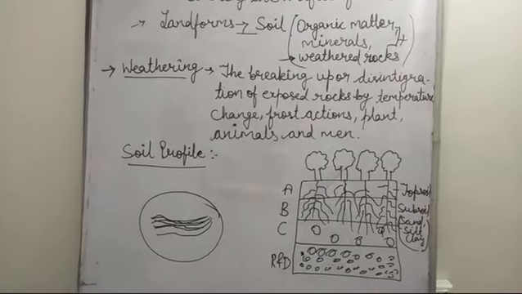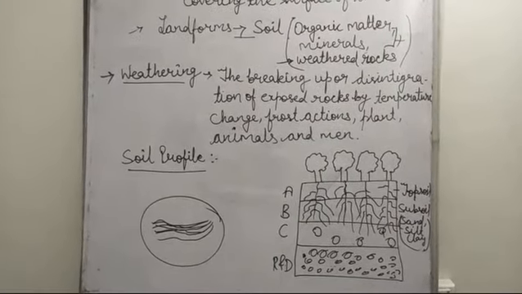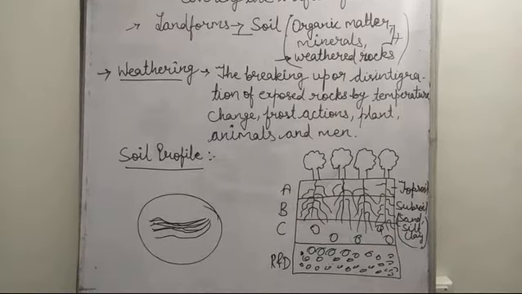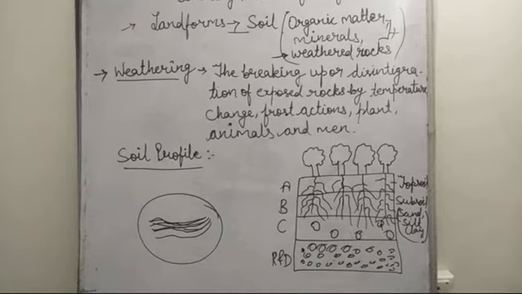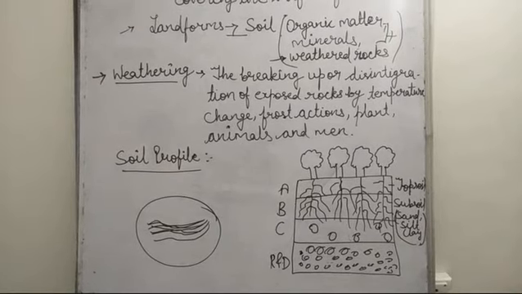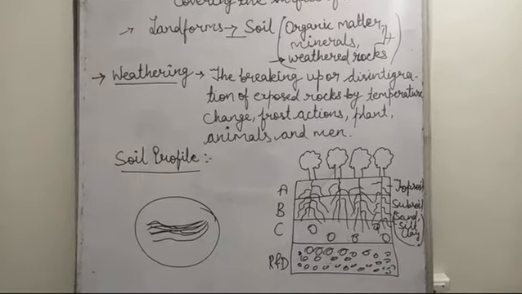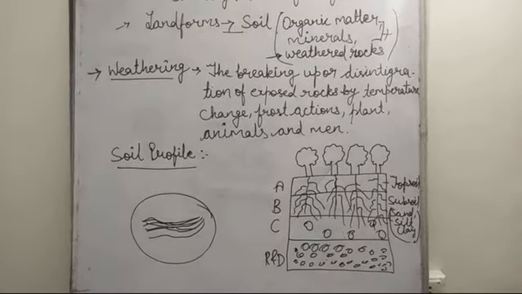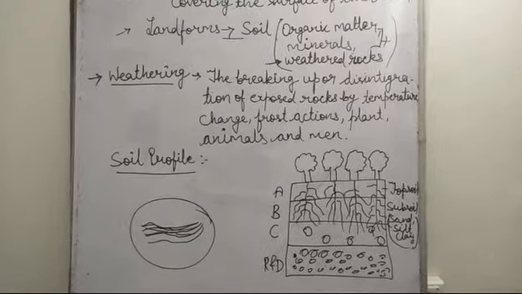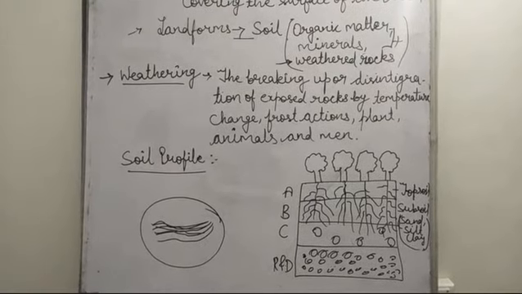It provides intermediate bases. Then the next is weathered rock material or parent material. This is indicated by capital C and usually consists of unconsolidated rock material from which the topsoil and subsoil layers have been formed.